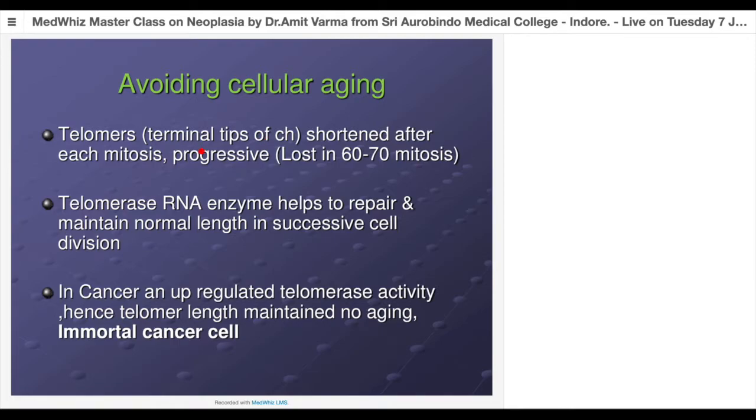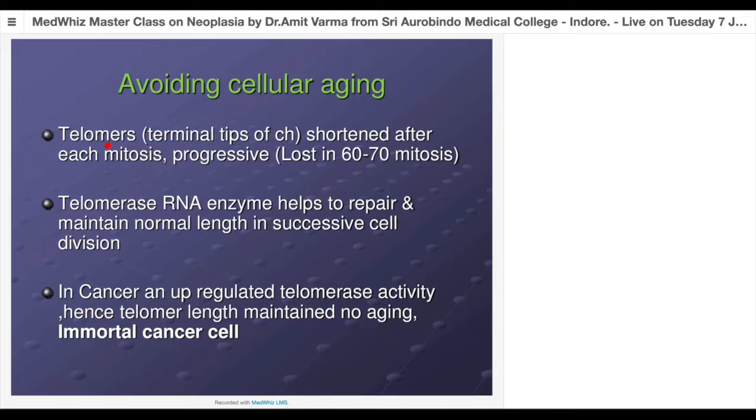So in short, I can say that the telomere gets exhausted after 60 to 70 mitoses of a cell. So a cell may multiply 60 to 70 times in a lifetime. After that, it is bound to undergo apoptosis. Why? Because the telomeres will get exhausted.